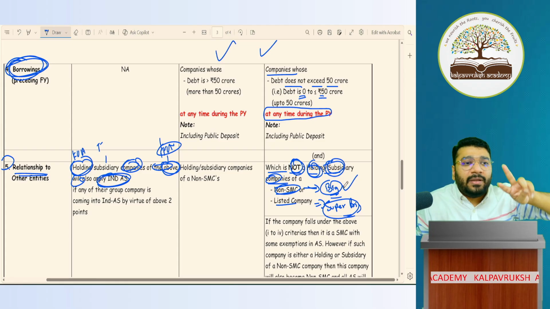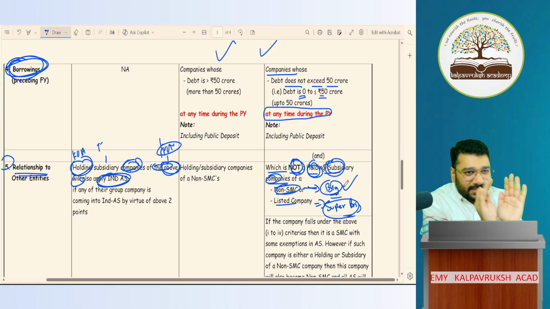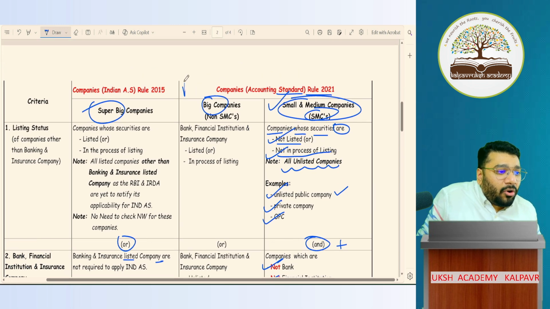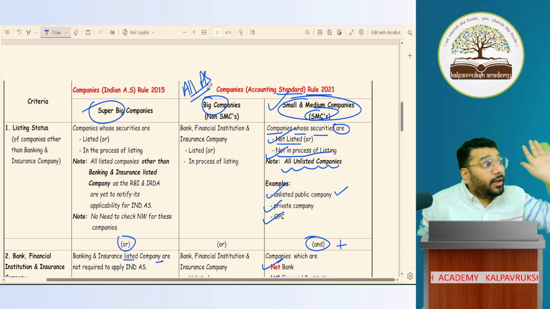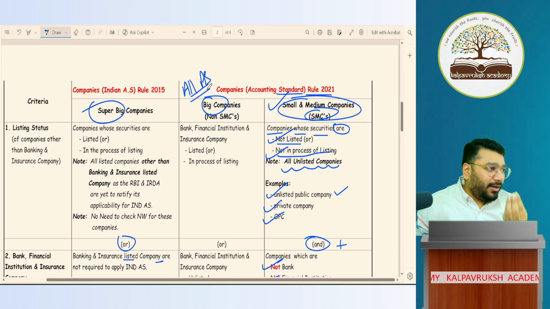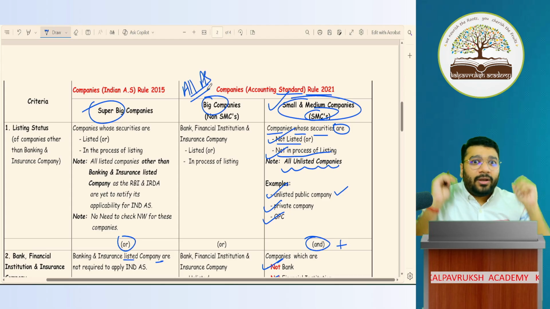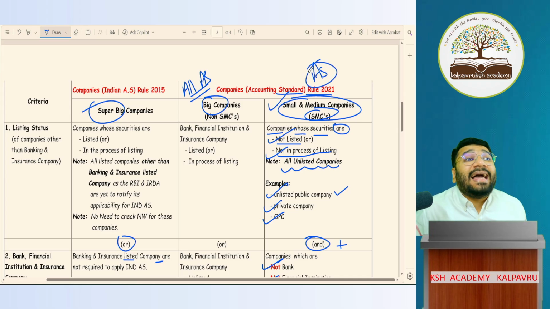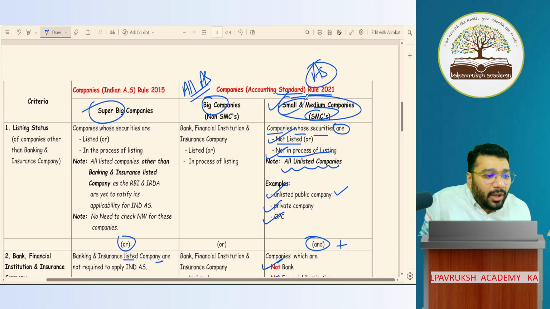I'll tell you what is the difference between big and small. In depth, I'll tell you in some time. Big company will apply all AS compulsorily. All AS they have to apply. Small company, younger brother, poor fellow, no. We can't put too much load on him. We will tell him, you also apply AS, but for you, I'll give some relaxations. Some AS don't follow. That is the difference between small company and big company.